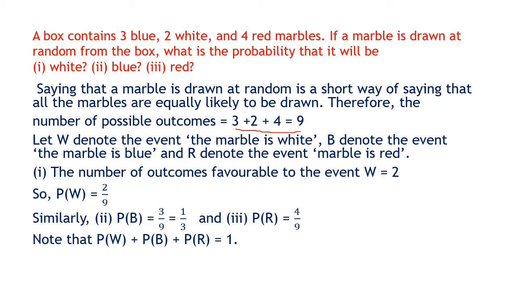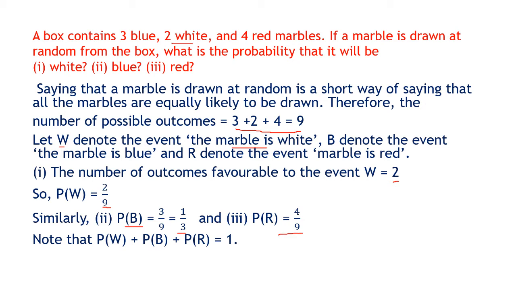Now if we denote W to be the event that the marble is white, then that is only possible in 2 ways because there are 2 white marbles. So the favorable outcomes for W is 2. So P of W will be 2 upon 9. Similarly, for the blue marbles, P of B will be 3 upon 9, or 1 upon 3. And for the probability of red, there are 4 red marbles, so P of R will be 4 upon 9.